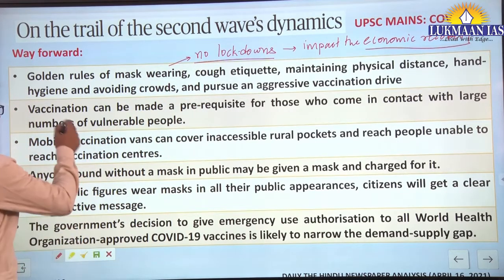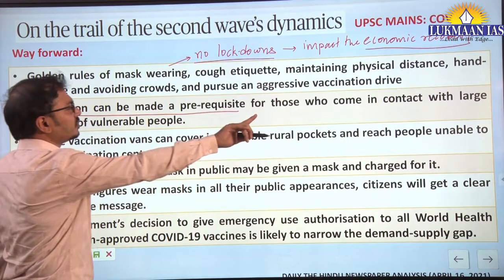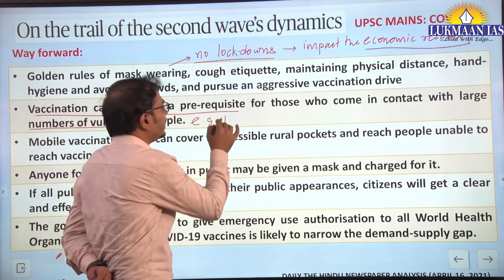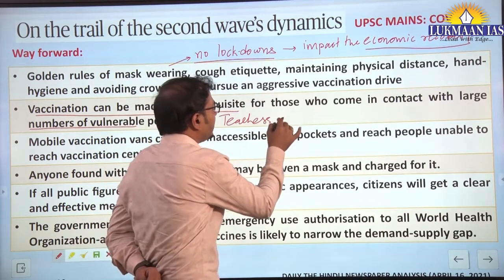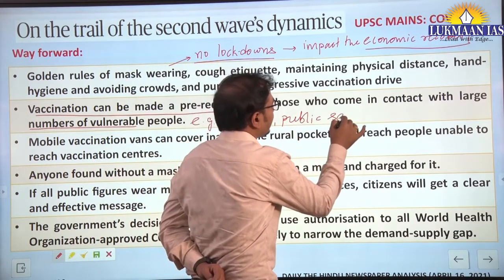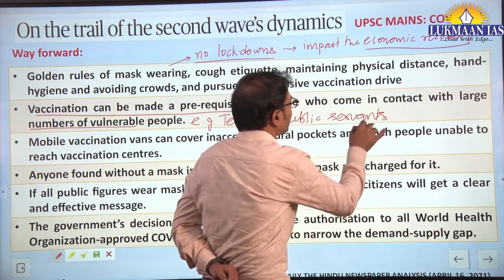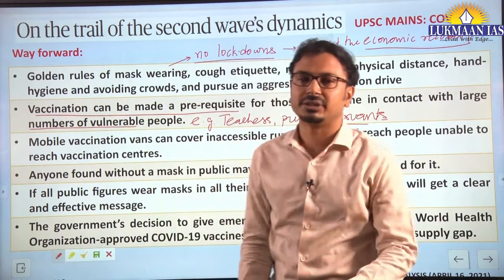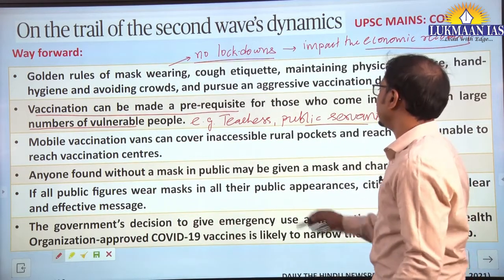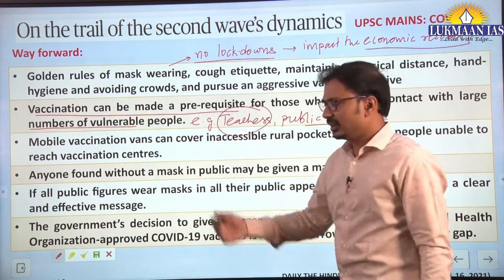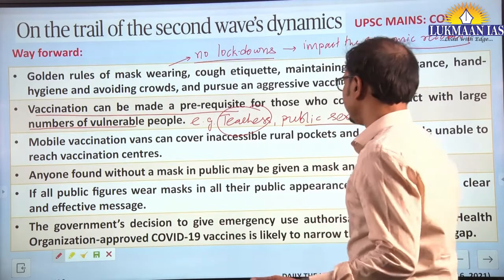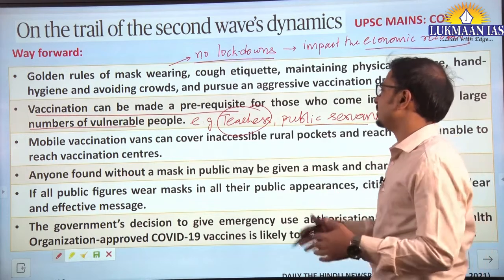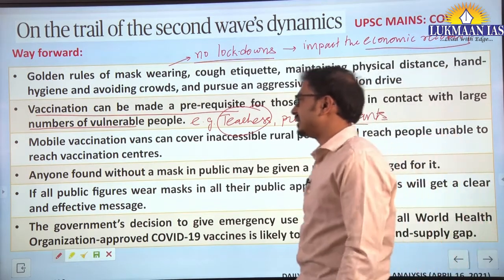Along with that, vaccination can be made a prerequisite for those who come in contact with large numbers of vulnerable population. Here you can take the example of teachers and public servants, like those working in the railways. They will be coming in contact with a large population while giving their service. Teachers will be coming in contact with a vulnerable population, children. So we have to understand they should be given the vaccination first. They can be included in the priority section.